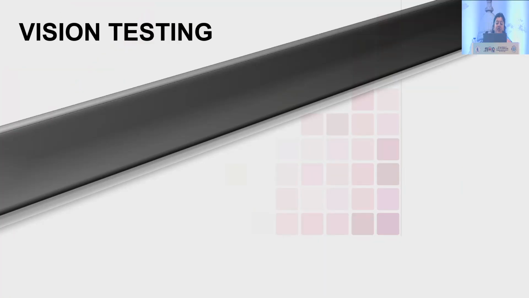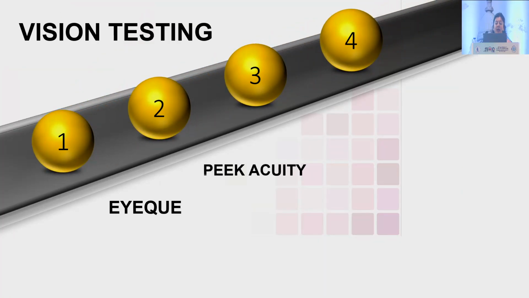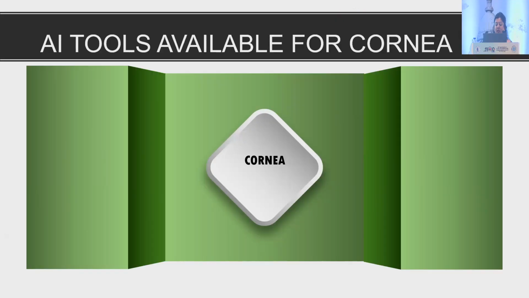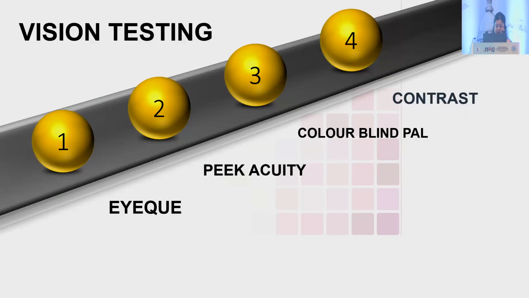Then coming to vision system, we have IQ, Peak Acuity, Colorblind, and Contrast. IQ is an AI-powered app which allows users to perform a vision test. Then Peak Acuity test can be used in telemedicine services to remotely diagnose various retinal diseases. Then contrast can be used in patients who have a defect in contrast sensitivity before planning the cataract surgery.